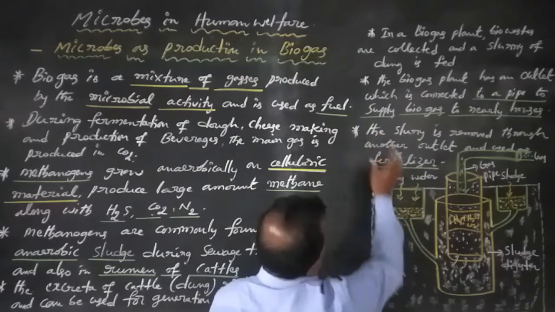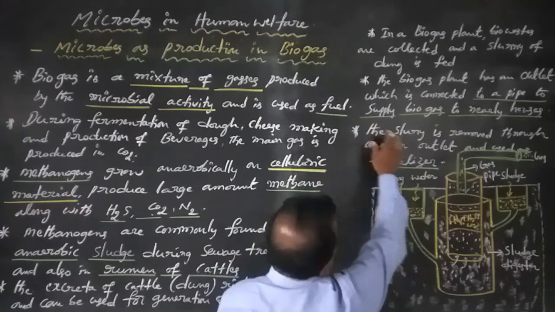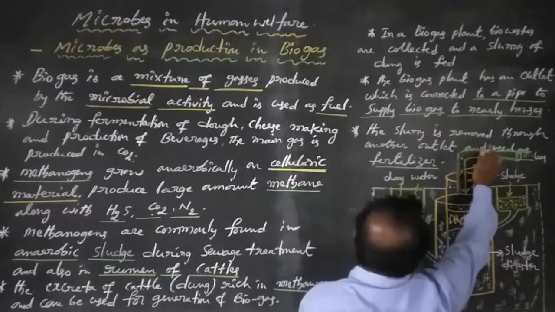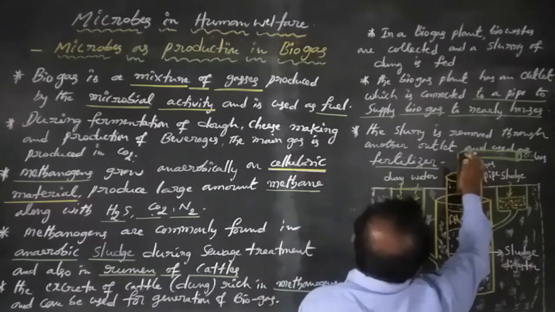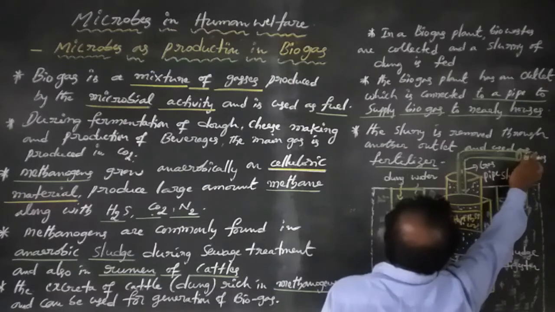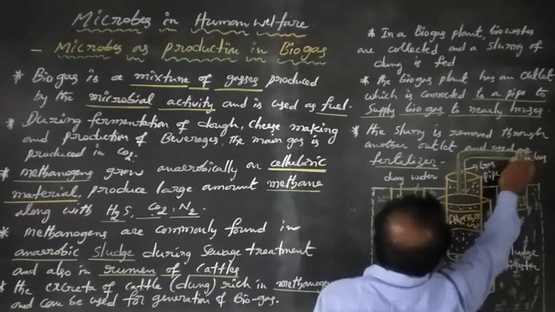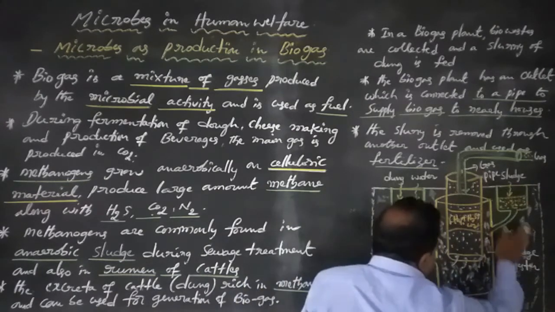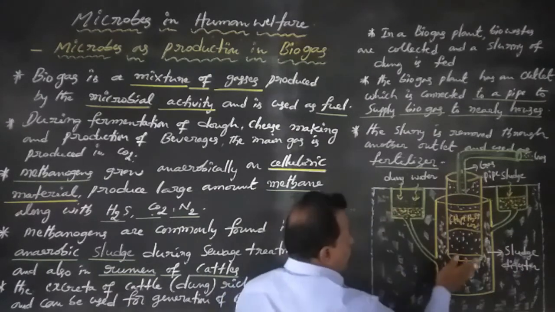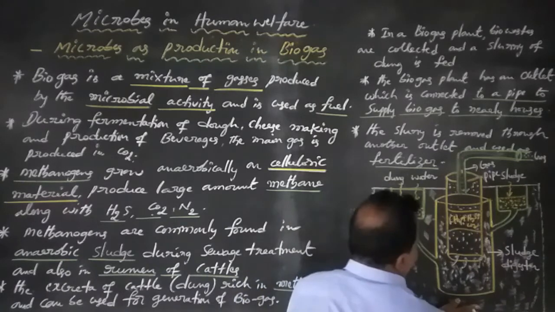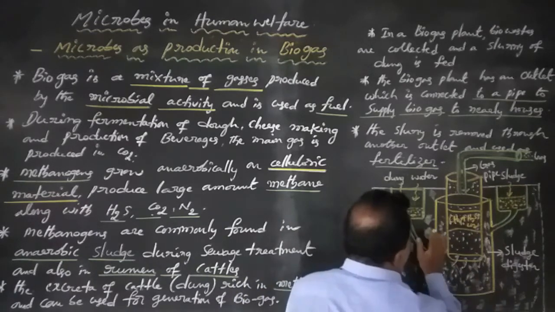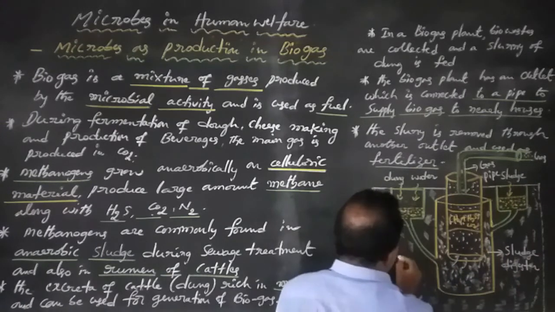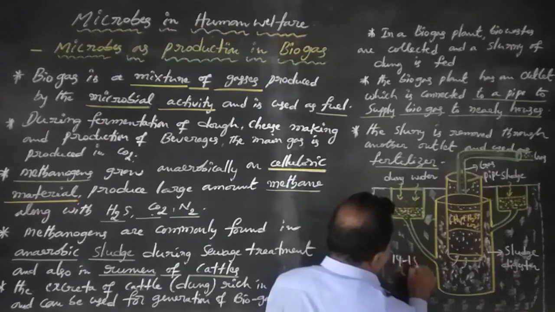Next, the biogas plant has an outlet which is connected to a pipe to supply biogas to nearby houses. This typical biogas plant consists of a concrete tank about 14 to 15 feet deep.